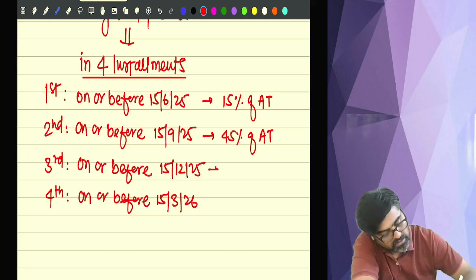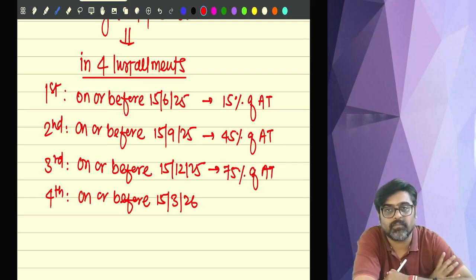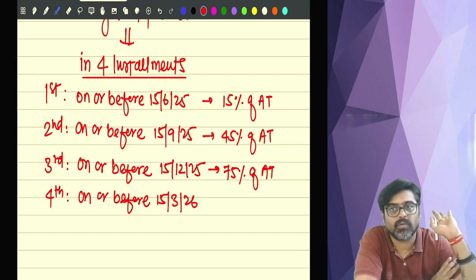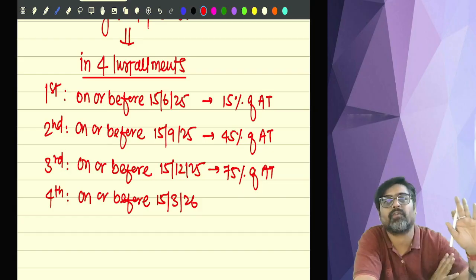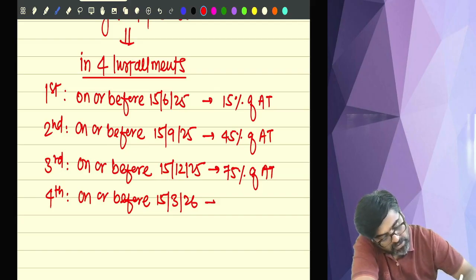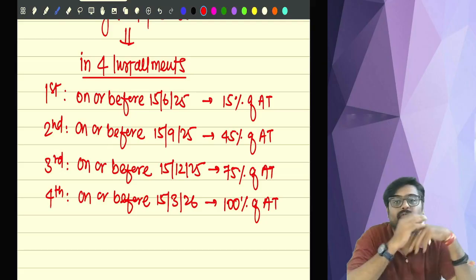Make sure that 75% of your advance tax is paid on or before 15th December. So calculate 75% minus the first installment minus the second installment, and whatever balance is there, you have to pay on or before 15th December, so that till 15th December, 75% of advance tax is paid by you. And make sure that 100% of your advance tax liability you discharge on or before 15th March.